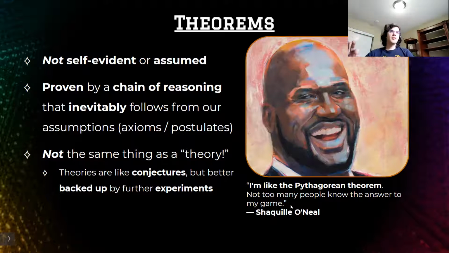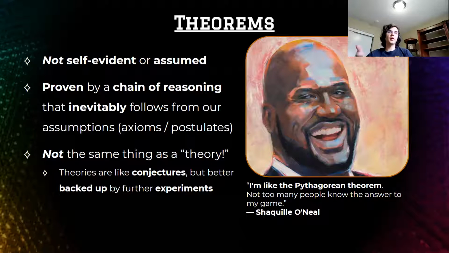This is not the same thing as a theory, to be clear. Theories are like conjectures. They're educated guesses, but they're a little stronger. They're backed up by experiments, right? Like, predicting I can't fly, and then you go test it by jumping off a roof, using an umbrella, flapping your wings, thinking really hard. None of those things make you fly. So you've tested it a bit, and you still proved that, yeah, I can't fly, but you don't know it for sure. Maybe you could fly in different circumstances, right? Like with a paraglider suit.